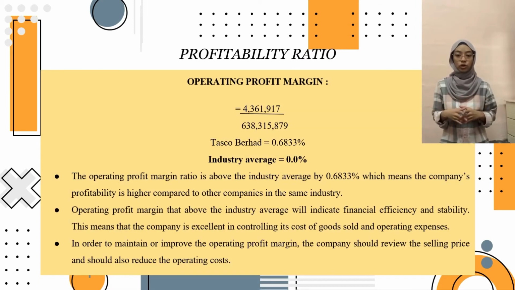The next one is operating profit margin. The operating profit margin is above the industry average by 0.6833%, which means the company's profitability is higher than the companies in the same industry. This is the profit made from the operation of the company after deducting all the costs, excluding interest and taxes, from sales. Tasco Berhad made RM0.01 profit for every RM1 of sales, which would indicate financial efficiency and stability. In order to maintain the operating profit margin, the company should review the selling price and reduce operating costs.